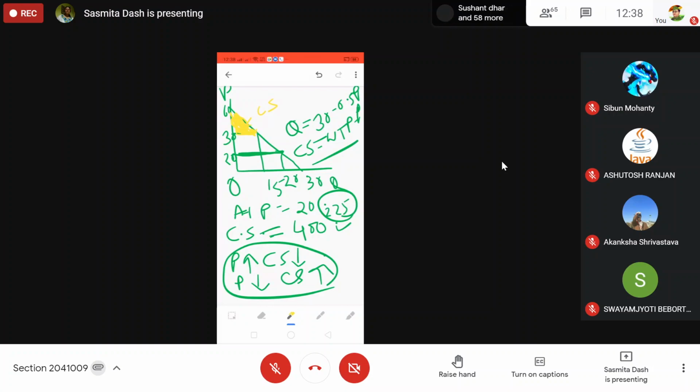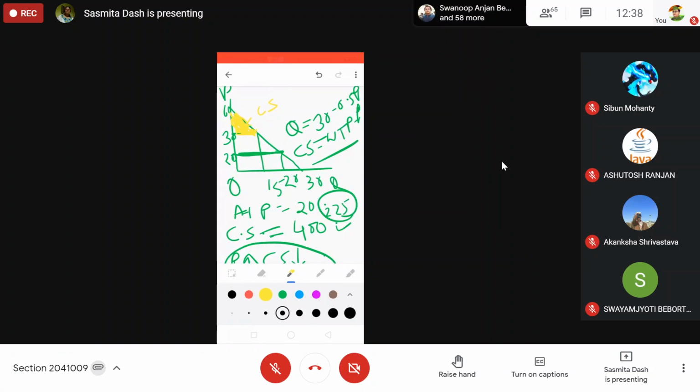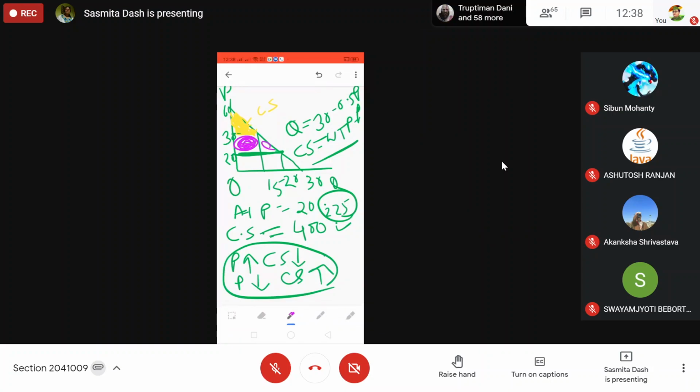Now when price is 20, which one is the consumer surplus? This much is also added, and this much is also added. So these two are added to consumer surplus. The whole triangle is now the consumer surplus, because this is the demand curve, the highest price is 60, and this is the price 20.